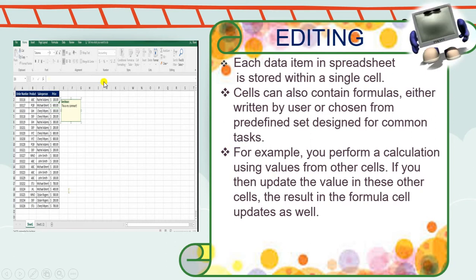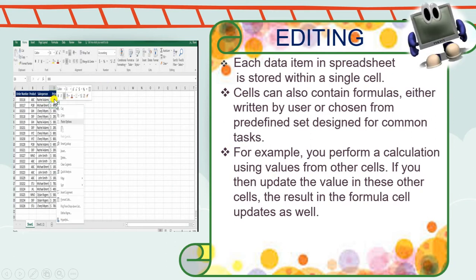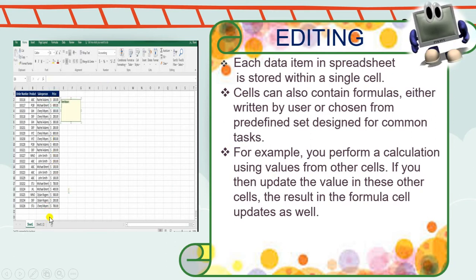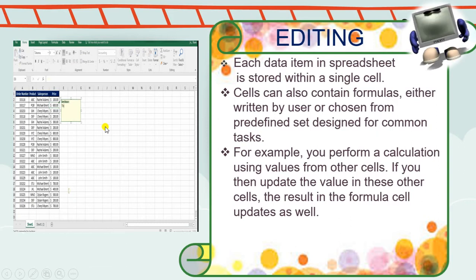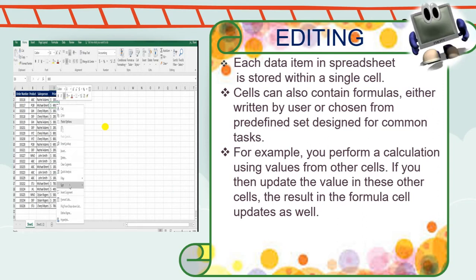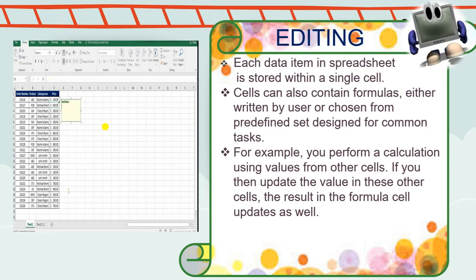For example, you are taking out the sum of all the price values. If you change the value of any cell, the value that you get at the end will also change. So you need not do the calculation again and again. If you make changes in any cell, the result will automatically be updated.